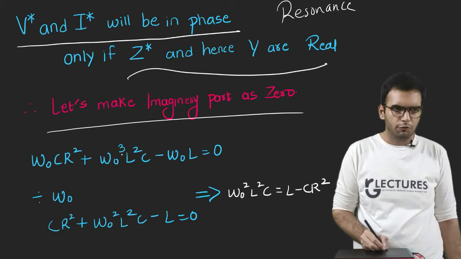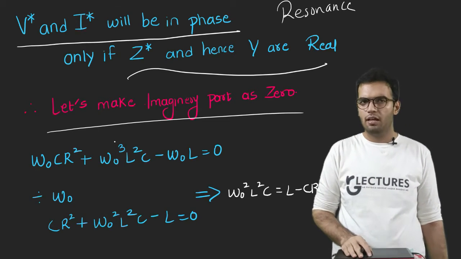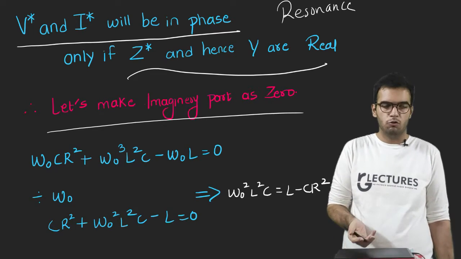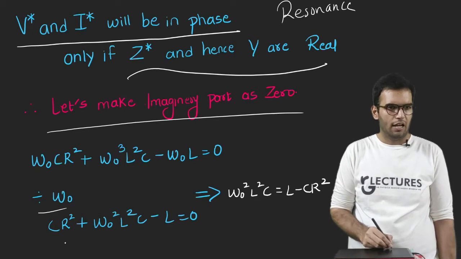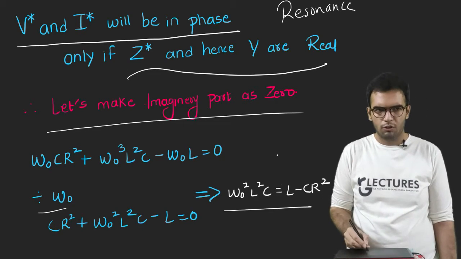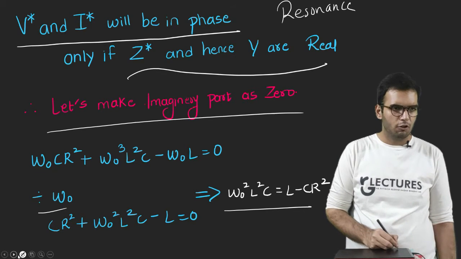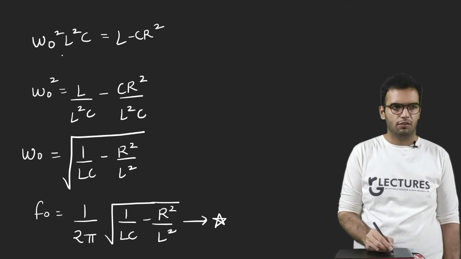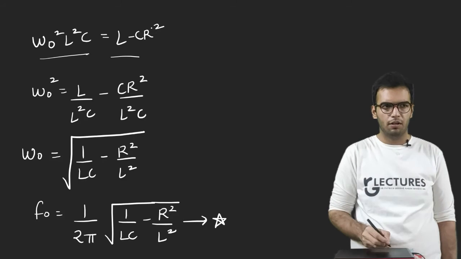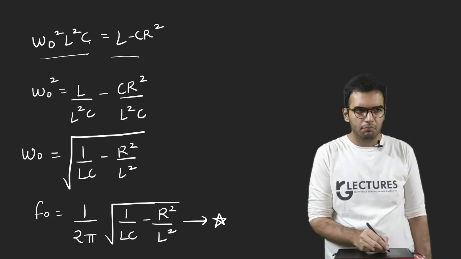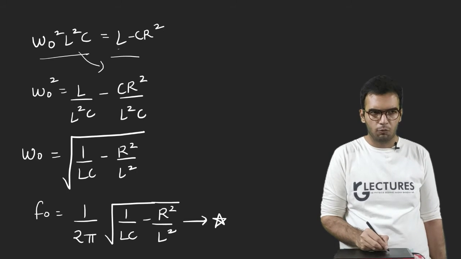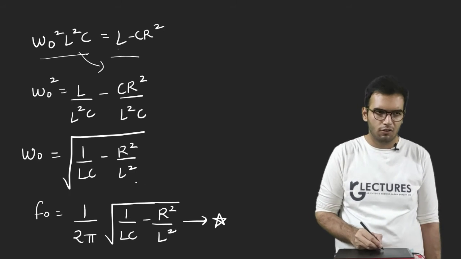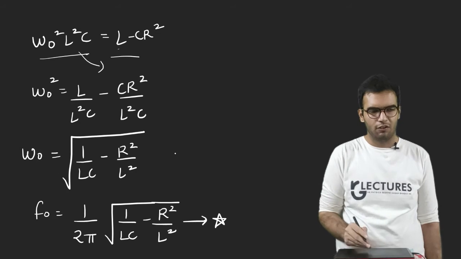Now there are terms of cube. I do not want cube in my circuits. We usually deal with squares only. So let us divide by omega 0, and I will get this. Let's resubstitute. I will get this. And finally from here I can find the value of omega 0, just resubstitute. This is the same step as previous. Take them in the denominator, divide both sides by L square C, and finally I get this expression.